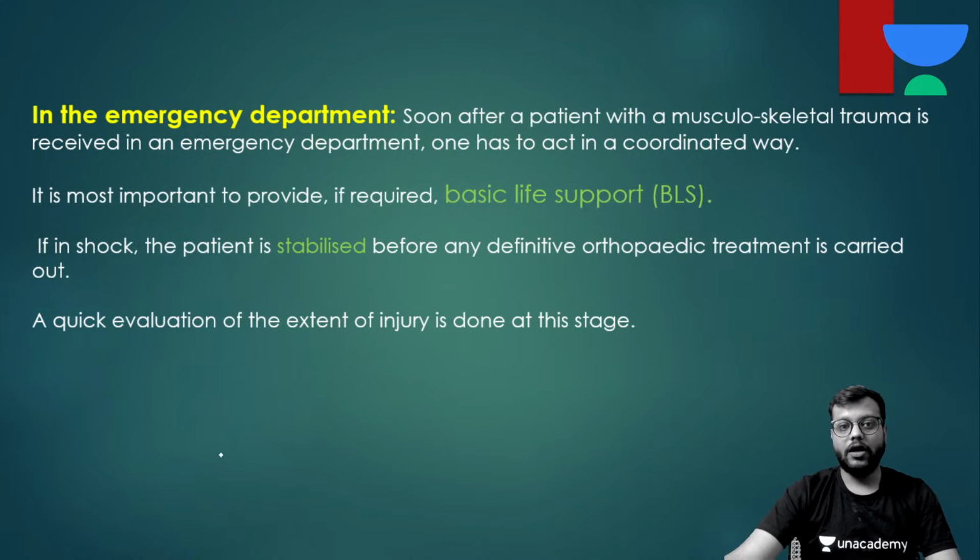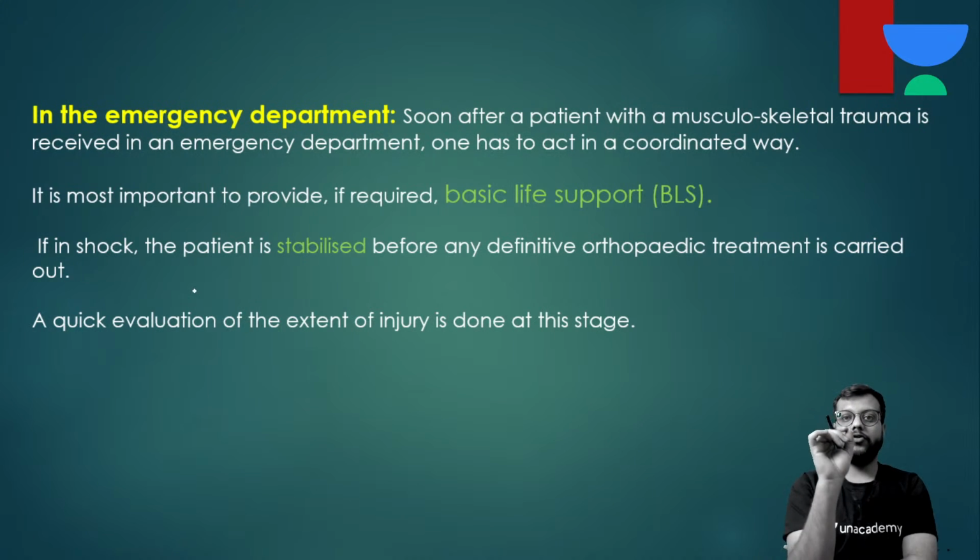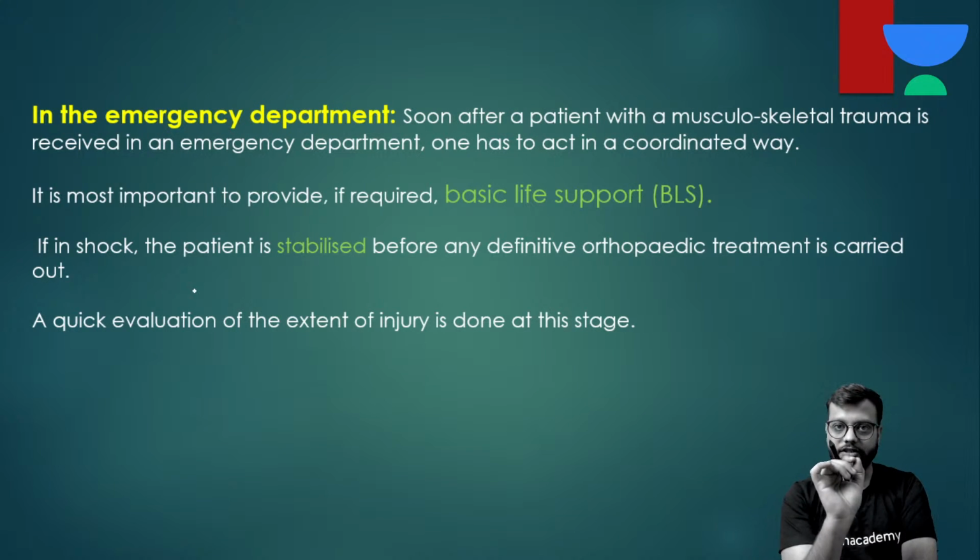Okay. Now, in the emergency department, as soon as any patient of trauma arrives, first of all, you have to check for any head injury or chest injury or abdominal injuries.